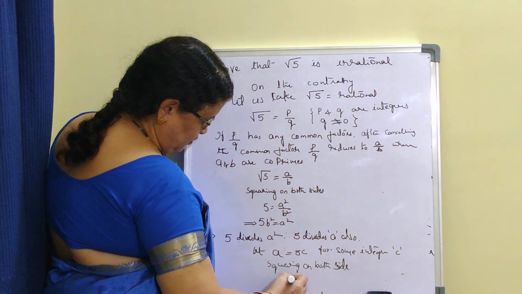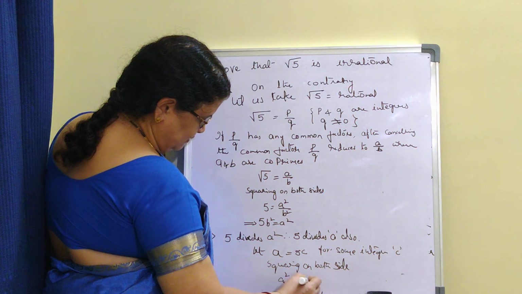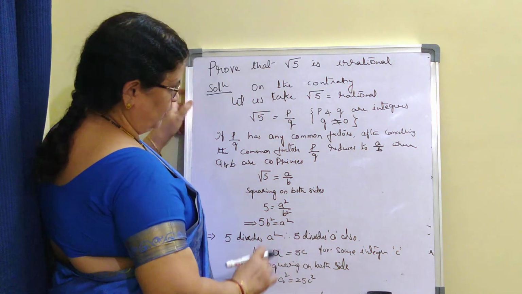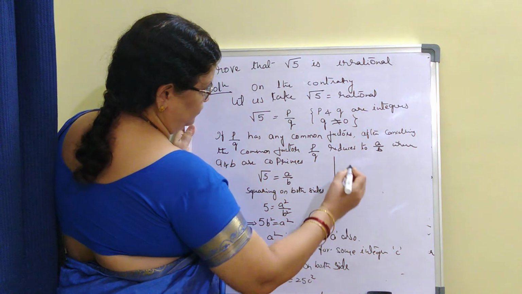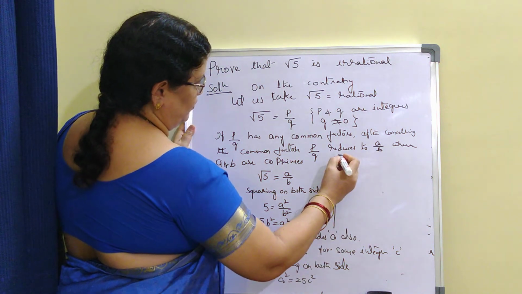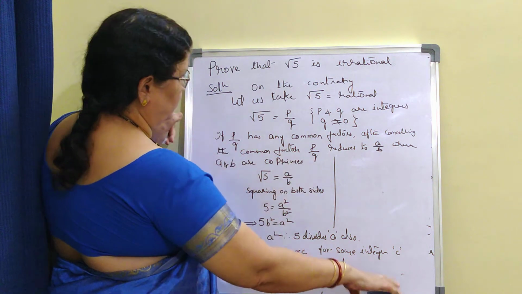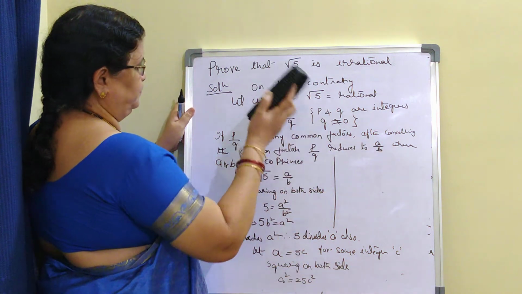A square is equal to 25C square. I continue here.